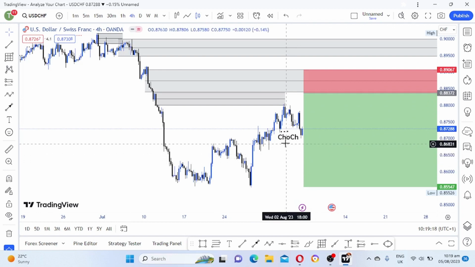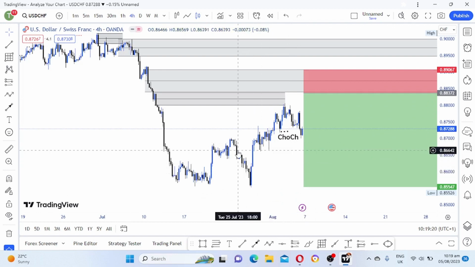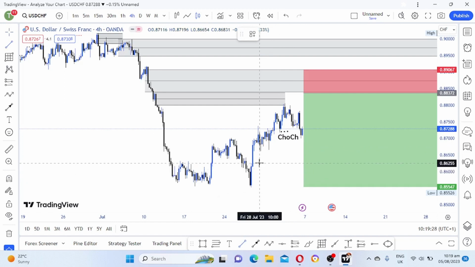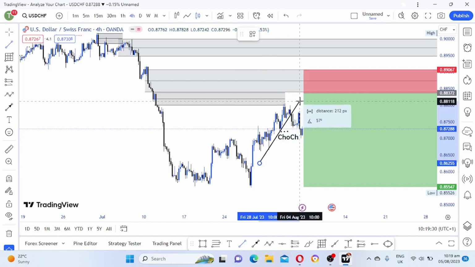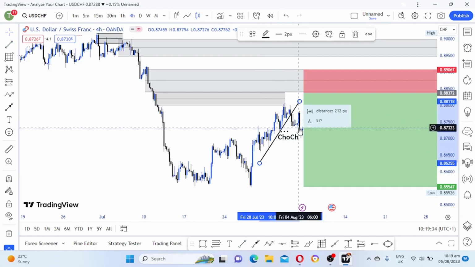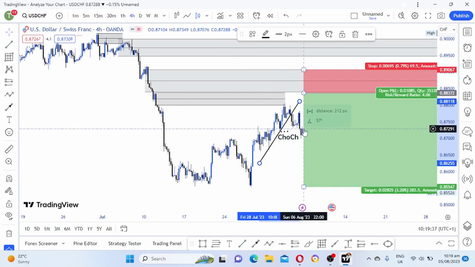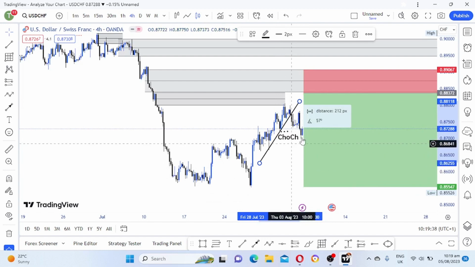So after a change of character, I will wait now for what? A change of character has happened already, as you can see here. If you draw a trend line, as you can see here, price already broke out and a retest has happened. We have a bearish engulfing candlestick pattern. So we are waiting for price to drop.